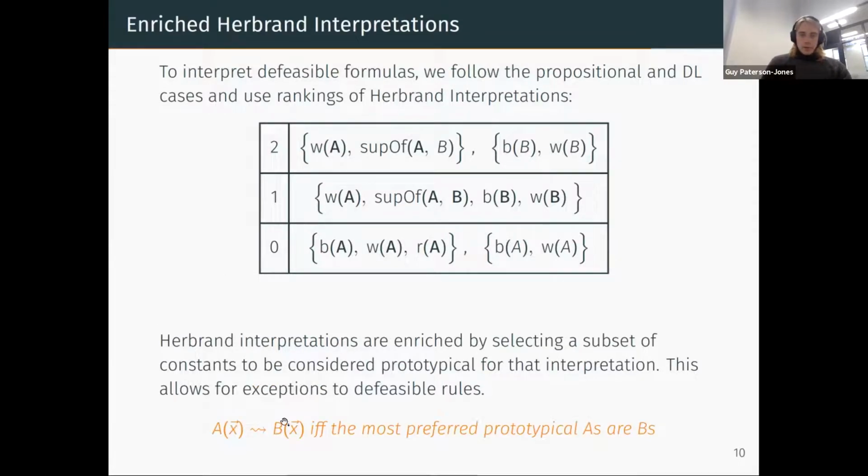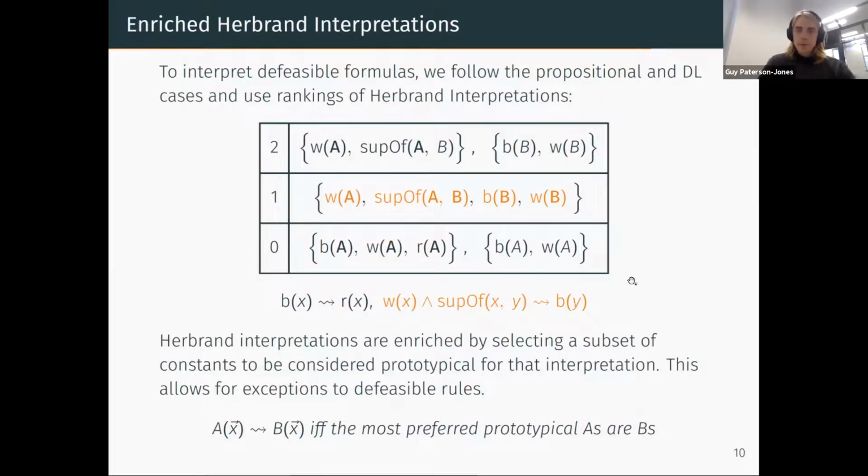So when is a defeasible formula true? Well, we say that A defeasibly entails B if and only if the most preferred typical individual satisfying A also satisfies B. So in this case, for instance, is it true that bosses are usually responsible, i.e. does B(x) typically imply R(x)? Well, we can look at all the worlds in which there's some typical individual satisfying the left-hand side, and it's these two. And in the most typical one at the bottom, indeed, A is responsible. So this preference ranking satisfies that formula.